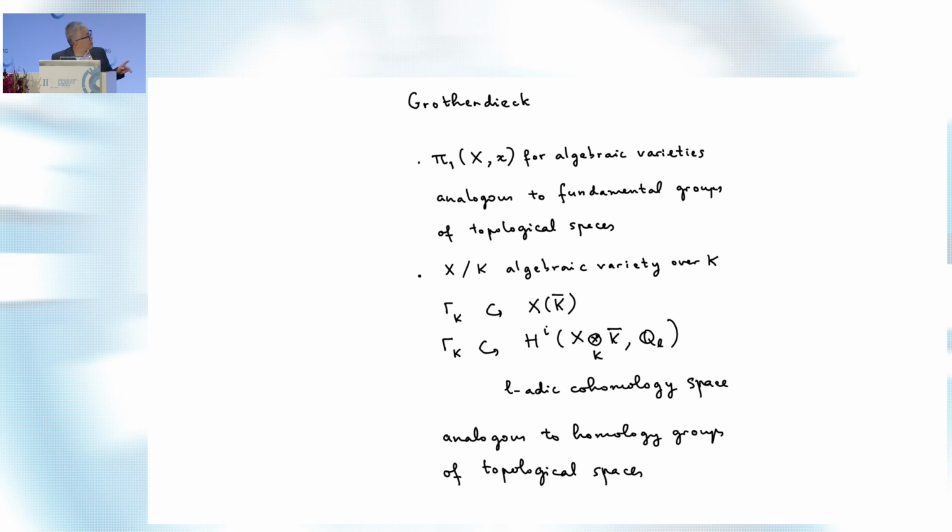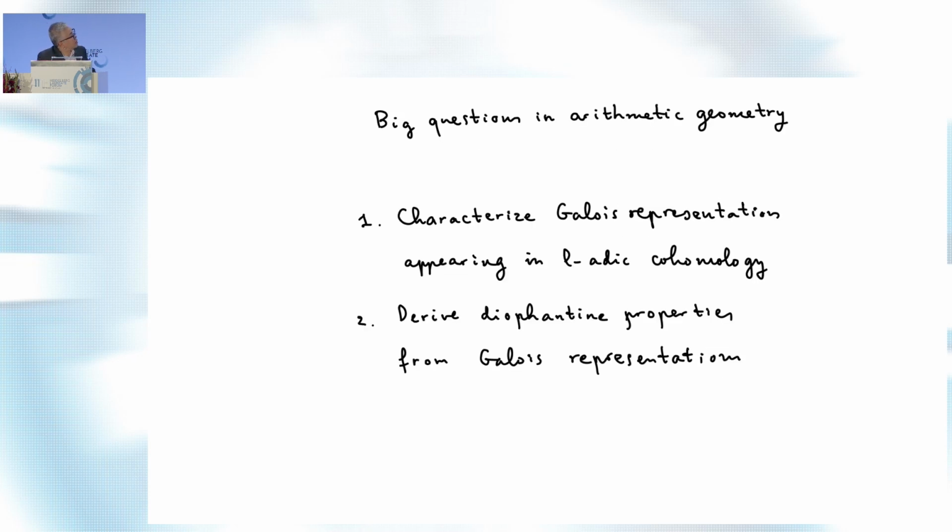But what you can remember are those étale cohomology groups, a finite-dimensional vector space with an action of the Galois group. So that is what we have to study for higher-dimensional varieties, more complicated systems of equations. All right, so that is now the big question in number theory: how to characterize the Galois representations that can occur in the cohomology of algebraic varieties. Right?